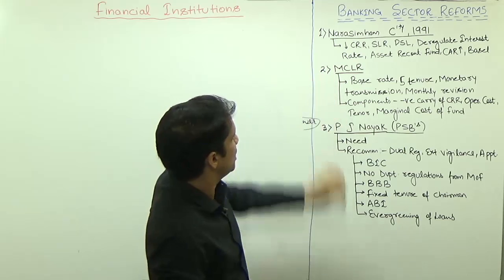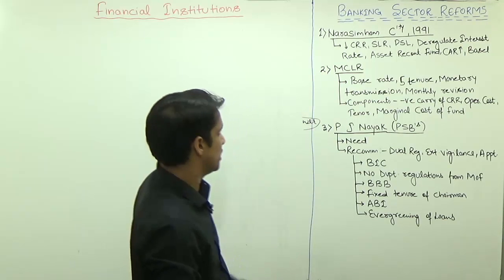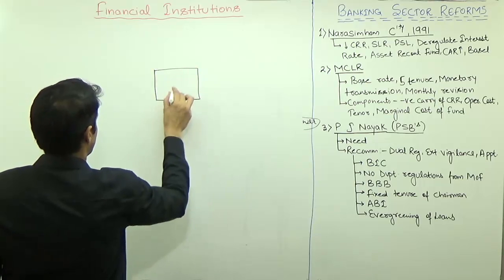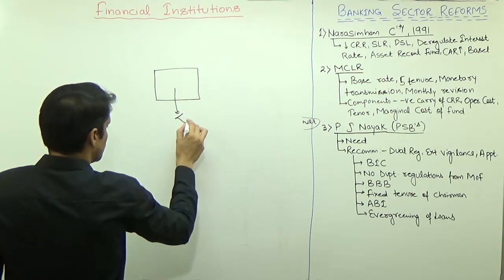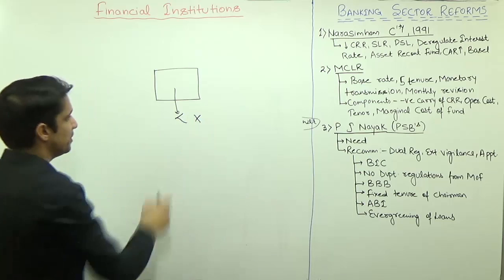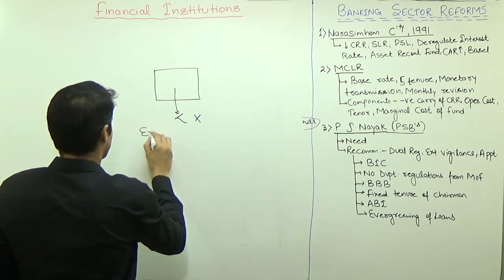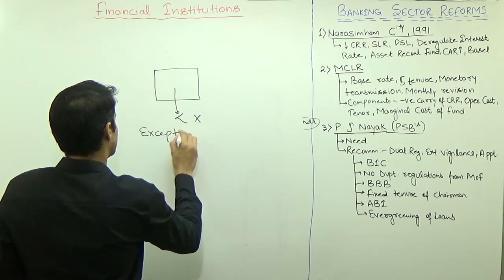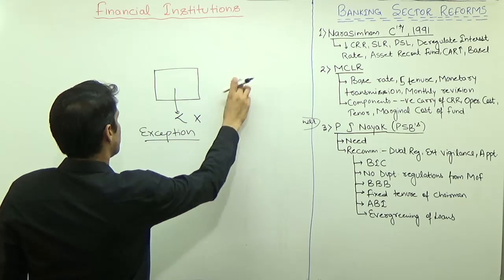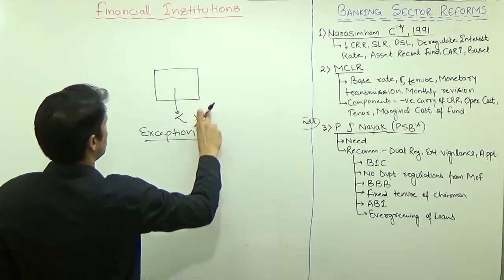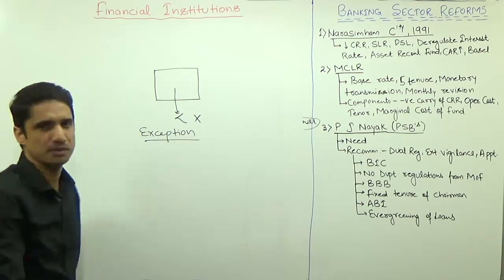Then the MCLR concept. What exactly is MCLR? So first we will discuss what the base rate is. The base rate is the rate below which you cannot lend to anybody for commercial purposes. But there is only one exception. Be it any borrower, whether it is the Government of India, Infosys, or an individual, you cannot lend to anybody for commercial purposes below this base rate.